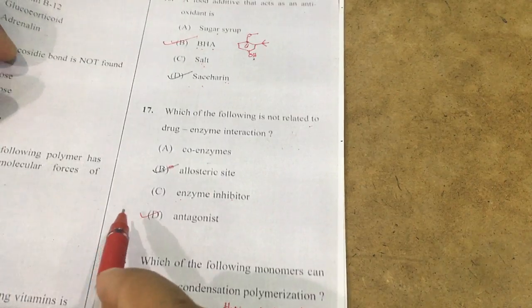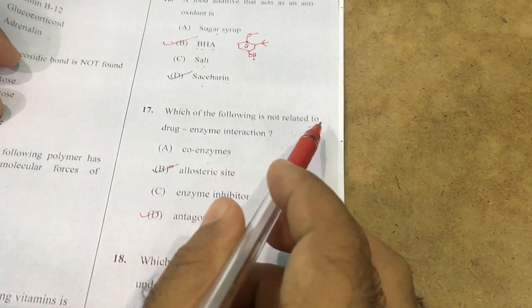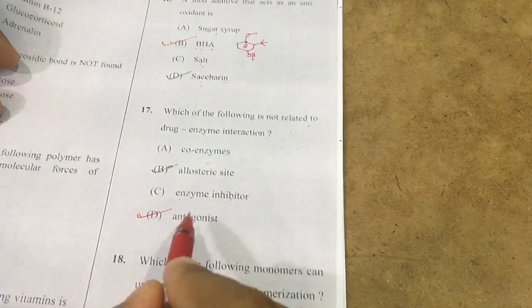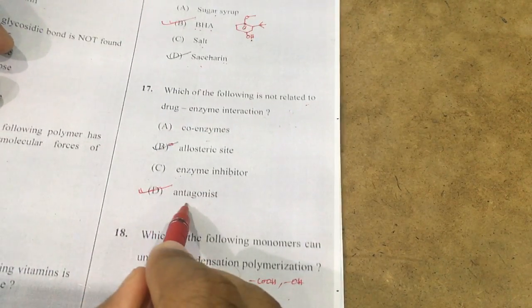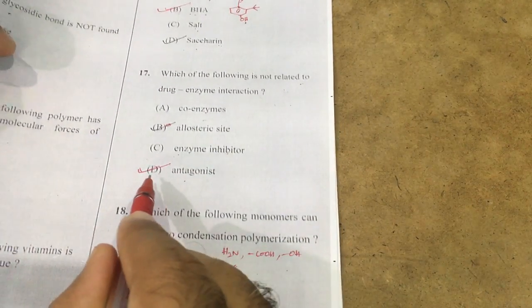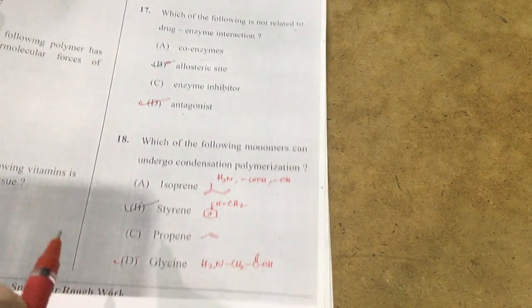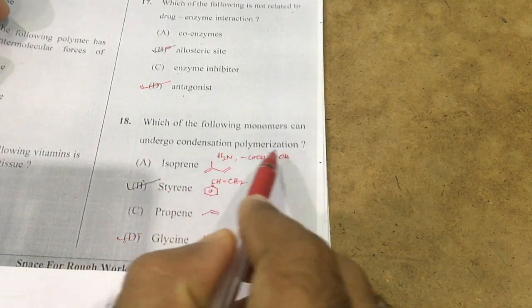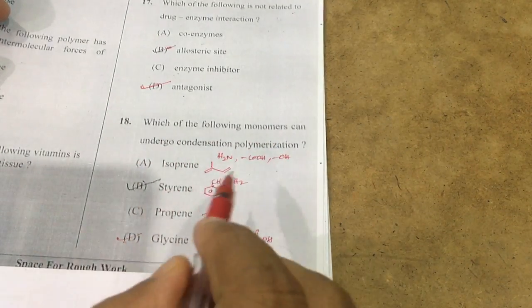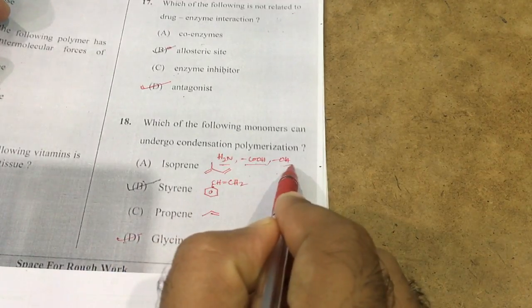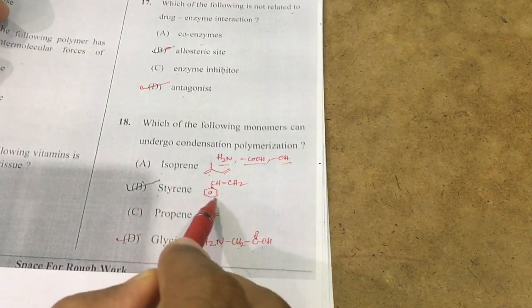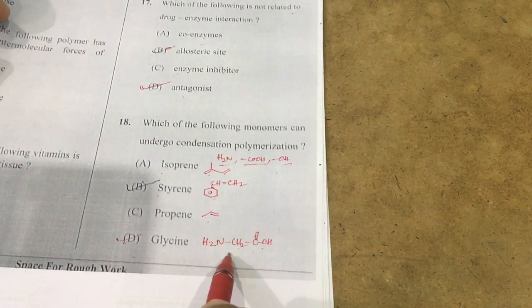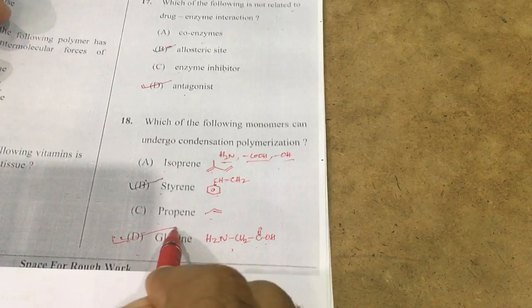Next 17. Which of the following is not related to drug enzyme interaction? That is an antagonist. This drug binds with the receptors, not to the enzyme. That's why D is the correct answer. Next 18. Which of the following monomers can undergo condensation polymerization? Condensation polymers require this kind of functional group. Isoprene, styrene and propene do not have this functional group. Glycine does, that's why it undergoes it. D option is the correct one.